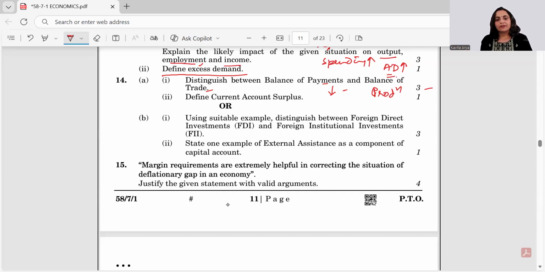Then they say define current account surplus. So we have to say the surplus of the current account, right? So what does it mean? It simply says that it is a situation which shows the excess of receipts on all current account items like the export and import of goods, services, unilateral transactions, and the incomes, where the receipts on these accounts are greater than the payments to the rest of the world.